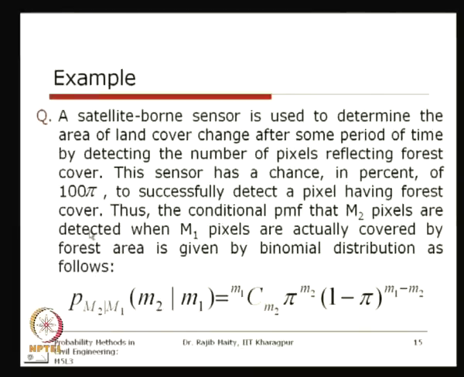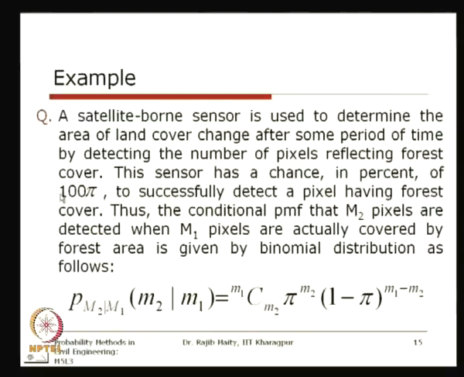This chance, 100 pi, is the probability that a pixel will be successfully detected or not. If on the ground it is really forest cover area, this is the probability that it will be truly detected by the sensor.